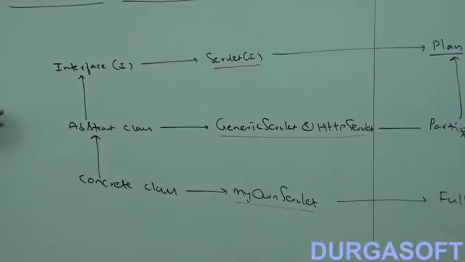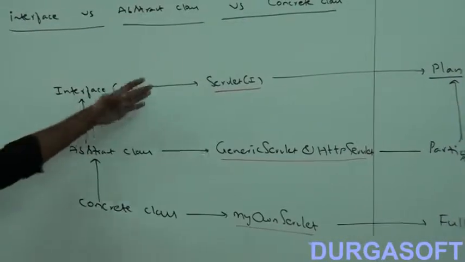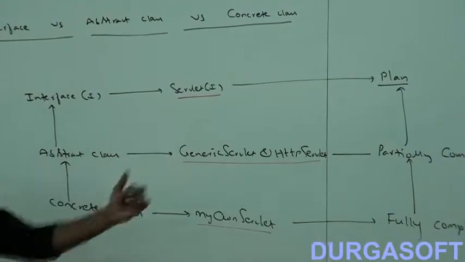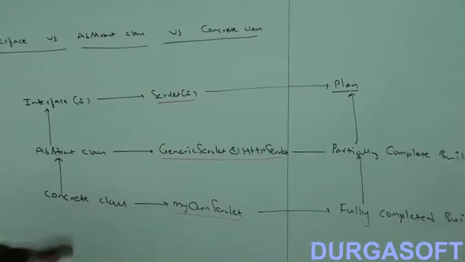I hope it is clear for all of you. So an interface is just like a plan, an abstract class is like a partially completed building, and a concrete class is a fully completed building.